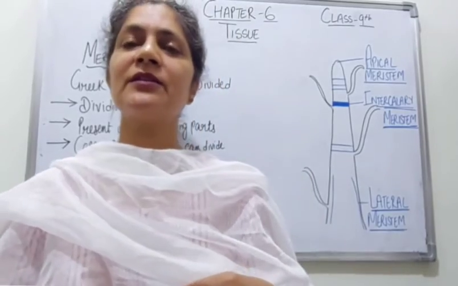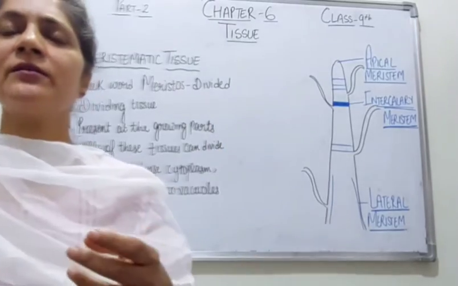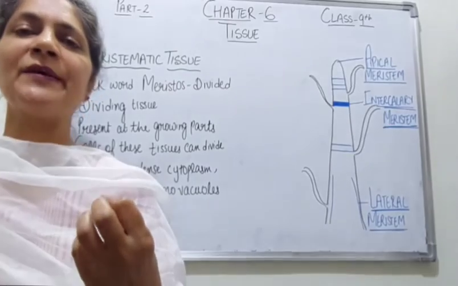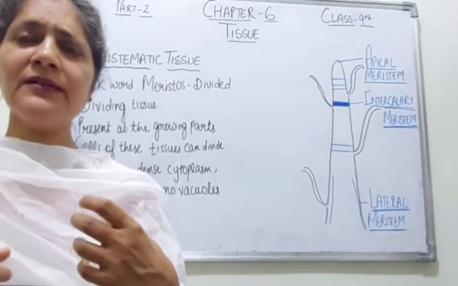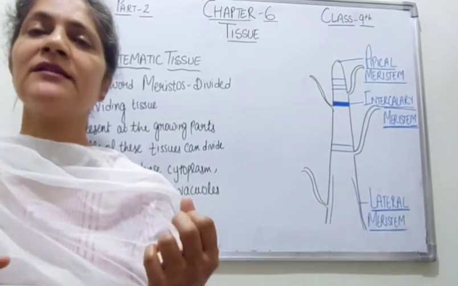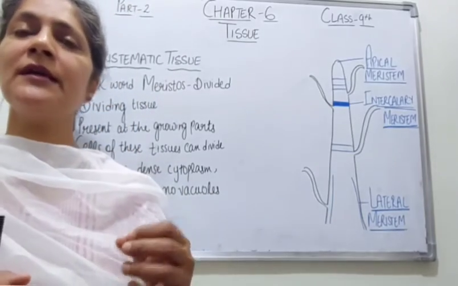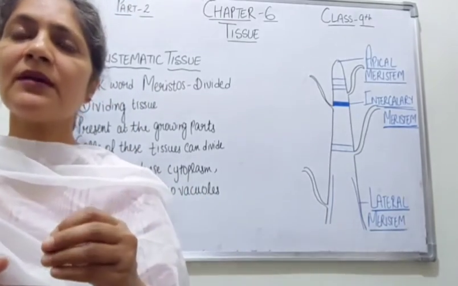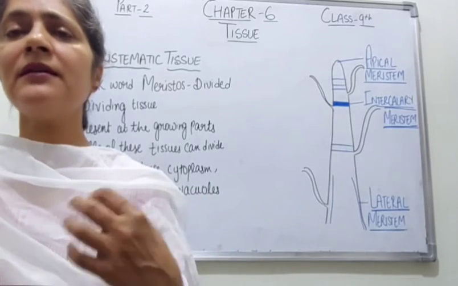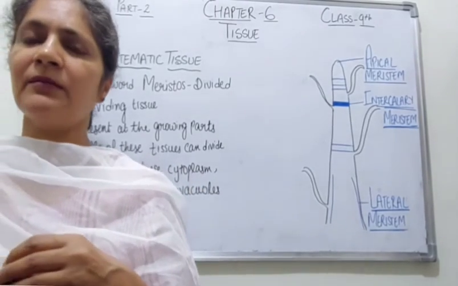Students, in the previous lecture, we were discussing the chapter on tissue. We discussed that tissues are groups of cells doing a specific function. Right, students? We also discussed that the types of tissues are different in plants and animals, because the specific features or characteristics of plant and animal cells are different, we know. So the tissues are different in plants and animals.